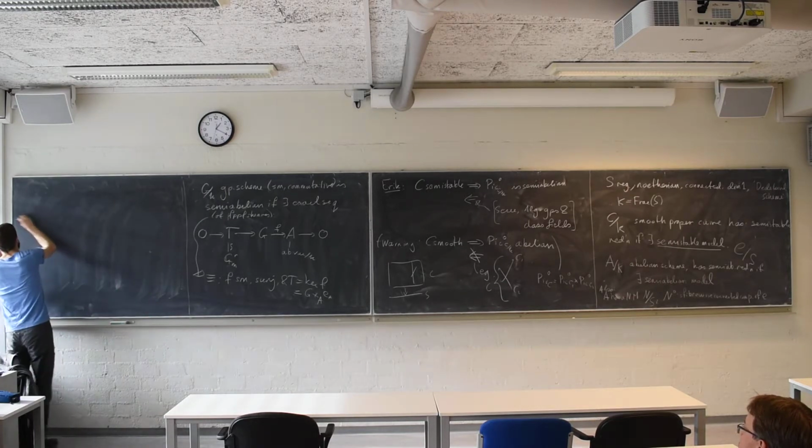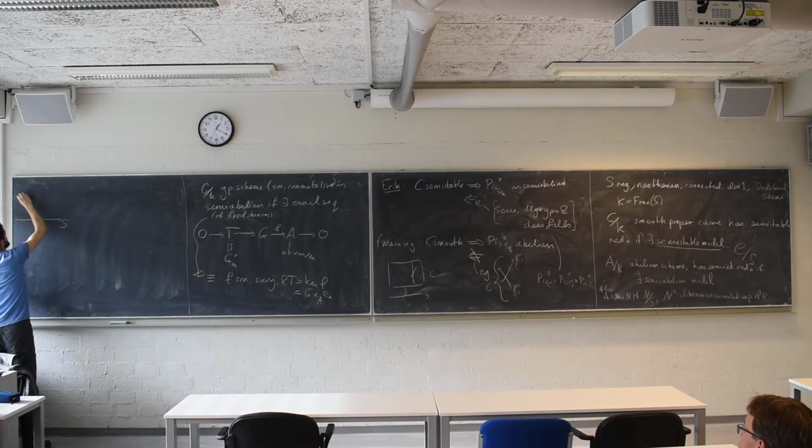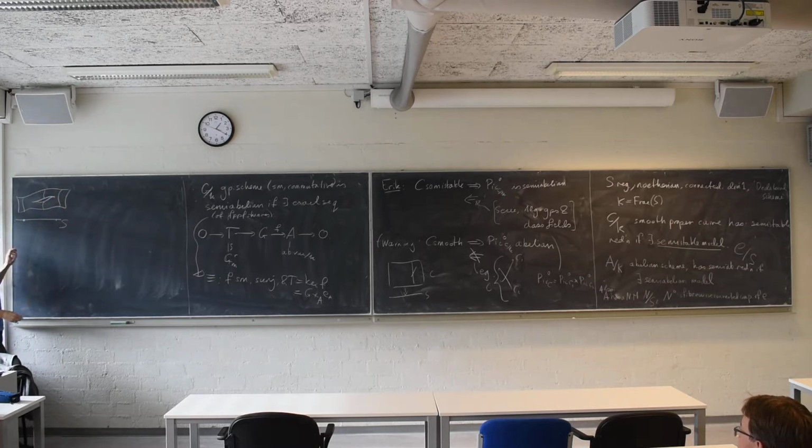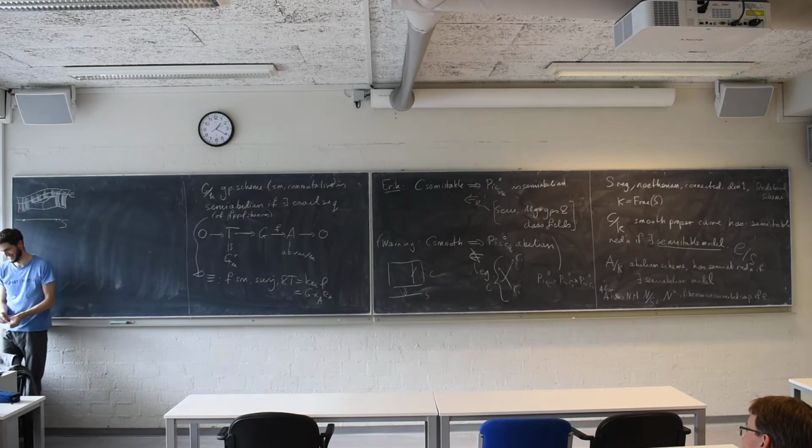So let's draw an example. If this is my S and this is my scheme, how do I draw? This is a terrible picture, I'm sorry. Here my fiber is connected, and here my fiber is connected, but here my fiber has two connected components. If here is the unit section, then to take the connected component of the unit section, well, the whole scheme is connected, so this doesn't make any sense. But what I want is the fiber-wise connected component, which looks like this. And now we see the terribleness of my drawing, because apparently this is open. It's not a good picture, I'm sorry.